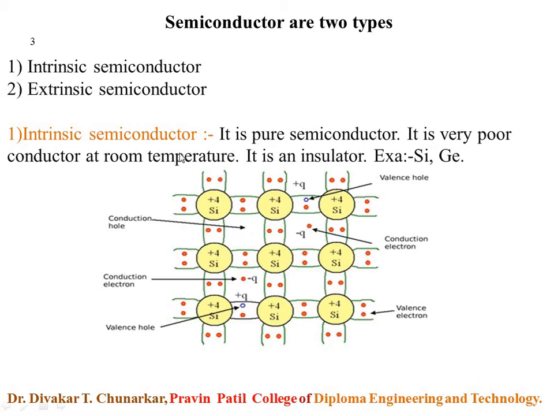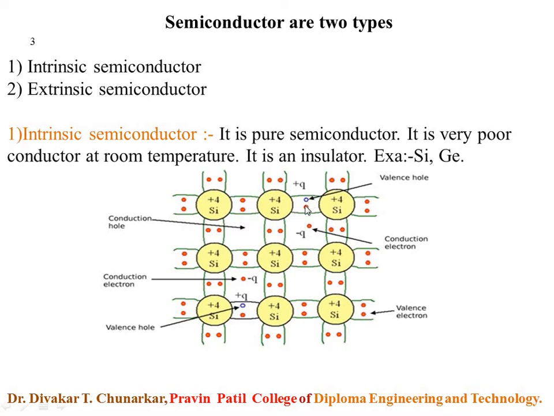This is the simple explanation of intrinsic semiconductor, and this is the cubic structure diagram. Here we use silicon in the intrinsic semiconductor. Silicon and germanium are very important examples of intrinsic semiconductor.